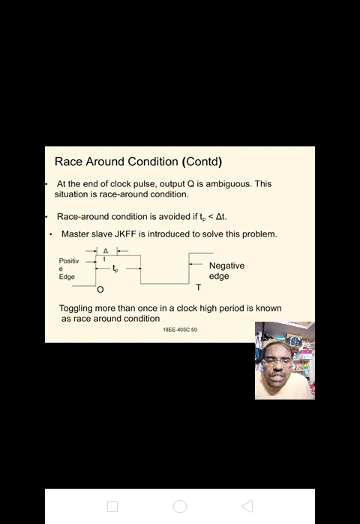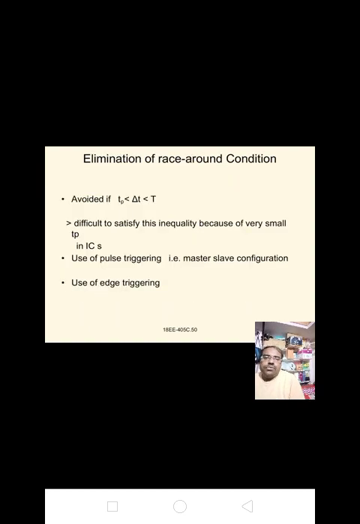Okay, for solving this problem, toggling is the easiest one. Toggling more than once in a clocking high period is known as race around condition. Next, for elimination of race around condition, it is avoided if Tp < delta T < T. It is difficult to satisfy this inequality because of very small Tp in ICs.